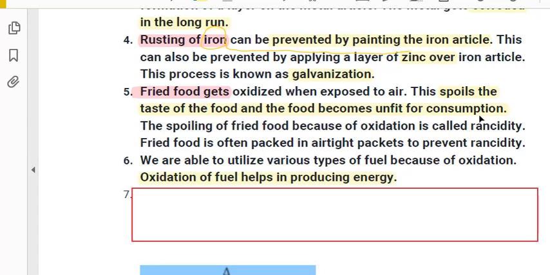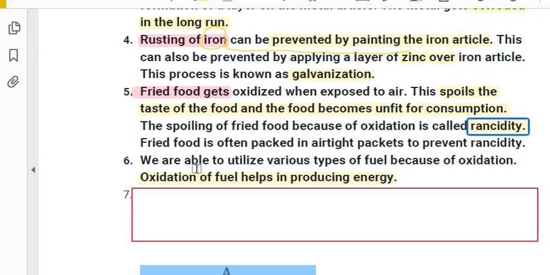It is not able to be eaten because of the oxidation of fat. It is also called rancidity, okay? So fried food is often packed in airtight packets to prevent rancidity, okay? This is not a good effect of oxidation. This is the bad effect of oxidation, but this oxidation reaction is taking place in our surroundings daily.